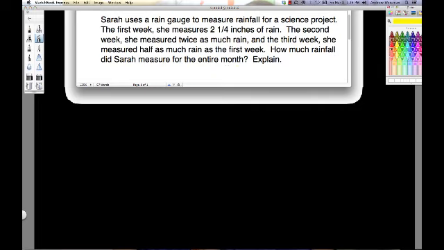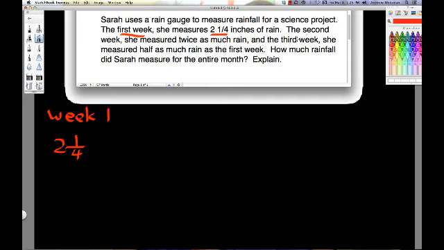So the very first thing that I want to do is underline my information. So in the first week, we had 2¼ inches of rain. So I'm going to write that here. Week 1, 2¼ inches of rain. Now I'm going to continue reading.